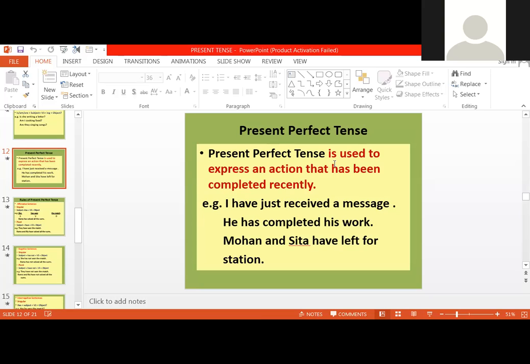Present perfect tense is used to express an action that has been completed recently. Abhi abhi complete hua hai. If I give you an example, when your teachers are teaching you something in the class and they have given you something to write, a very common sentence which you say is, "Ma'am, I have done." So it means आपने अभी अभी वो action complete किया है. I have done. Every student says this in the class. So this is present perfect tense.